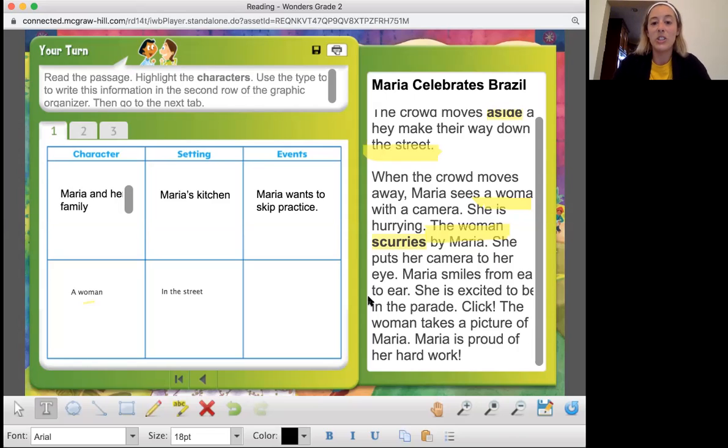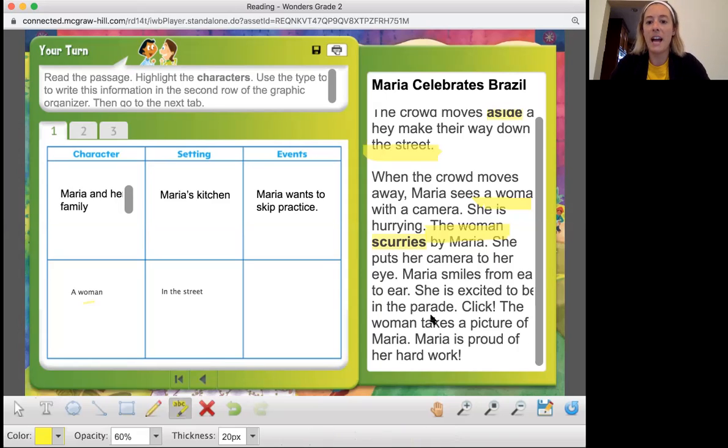Okay, so I wonder what you put, okay? Did you put down that a woman takes a picture? So click, the woman takes a picture of Maria. Did you write that down? Okay, that's the one that I first thought about. Another event that happens is a woman scurries by Maria. Now that's not that big of an event.